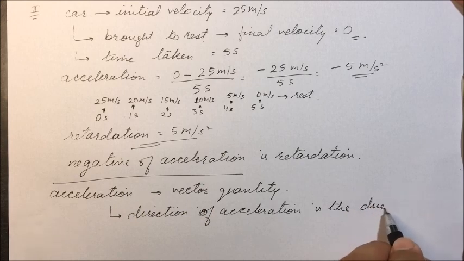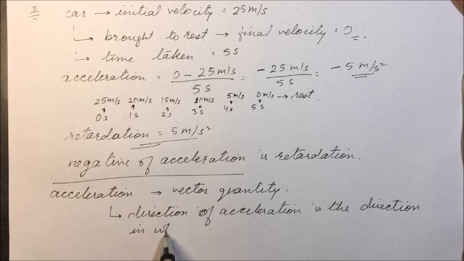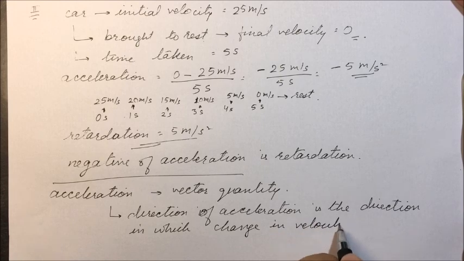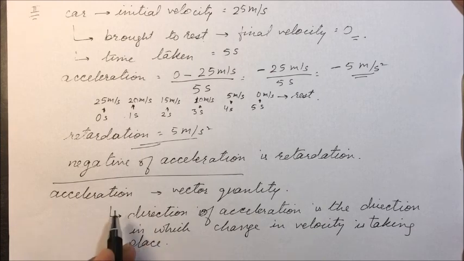So from the direction in which the change in velocity is taking place, we will get the direction of acceleration.